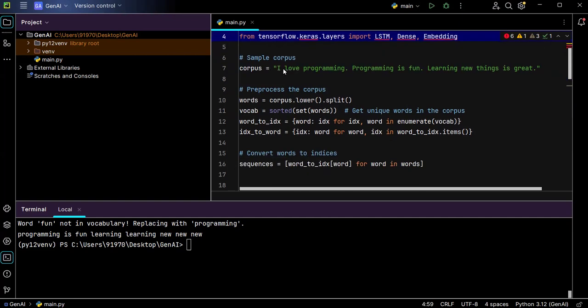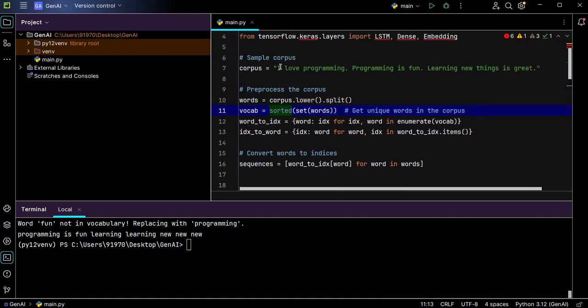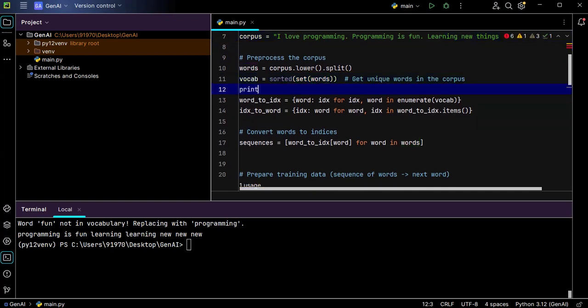You can see this corpus is nothing but the sample data that I have taken to train my model. I am preprocessing my sample data. I just converted the sample data into lowercase, and now I am picking only the unique words. You can print it so that you are able to see the unique words.